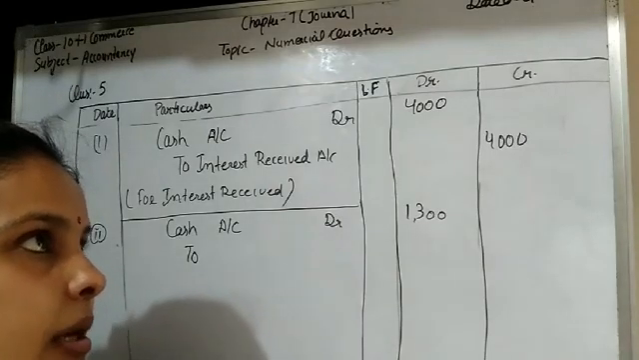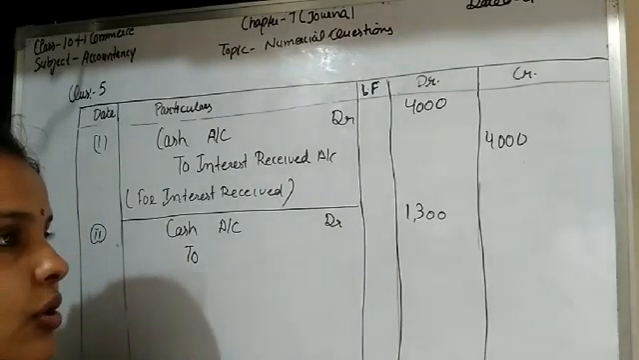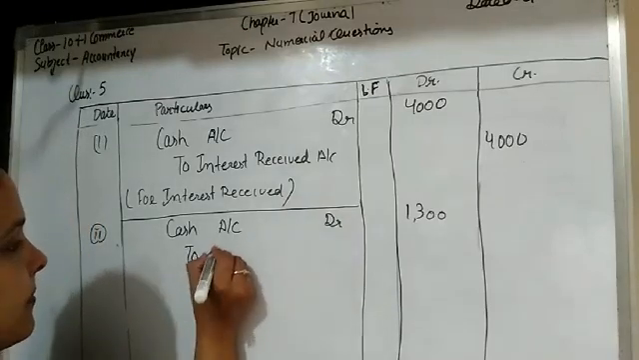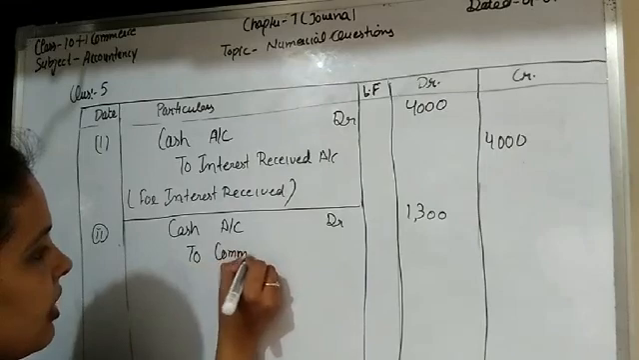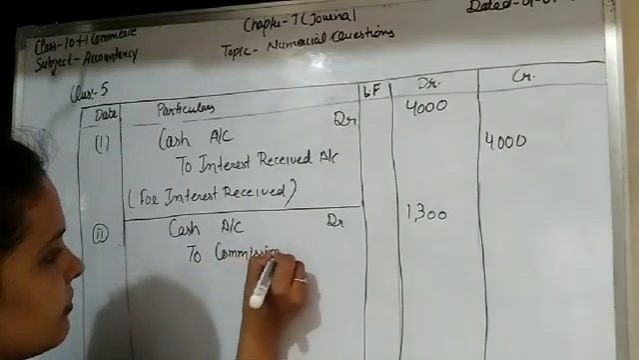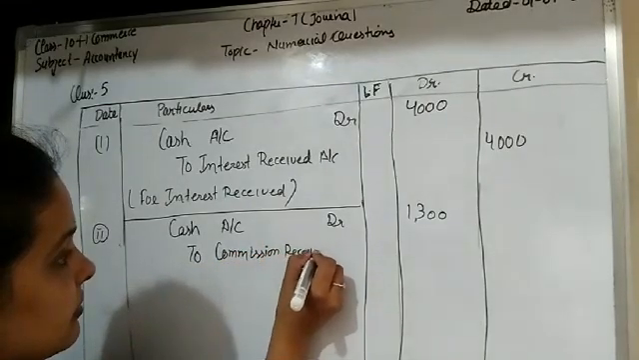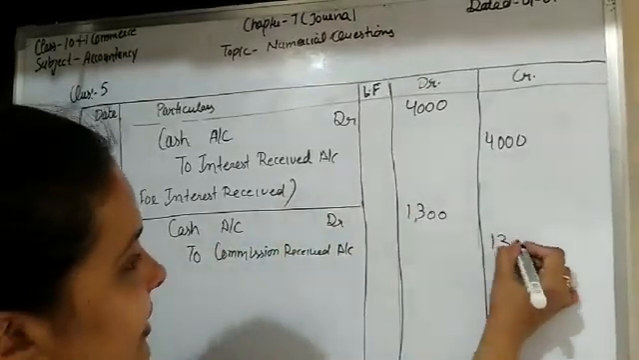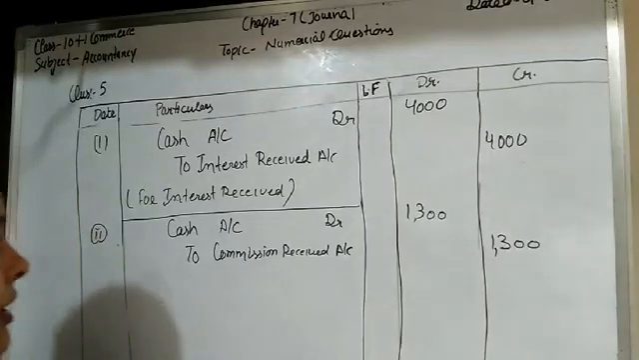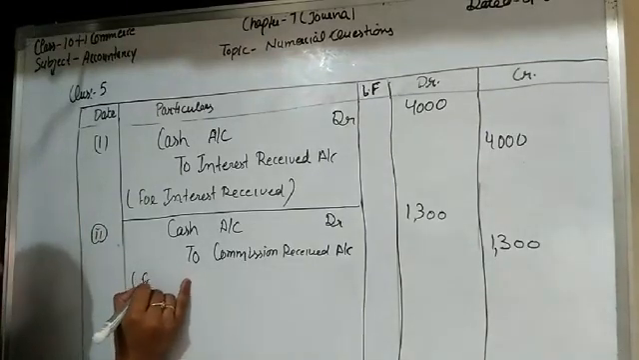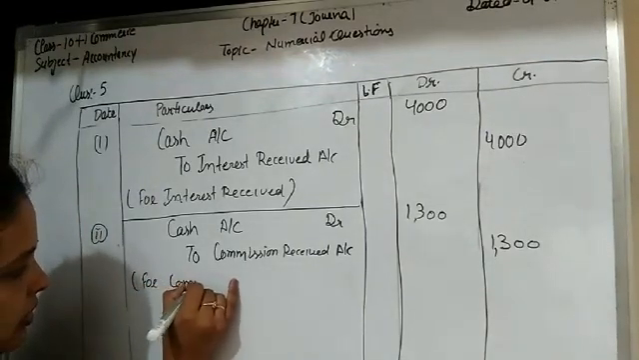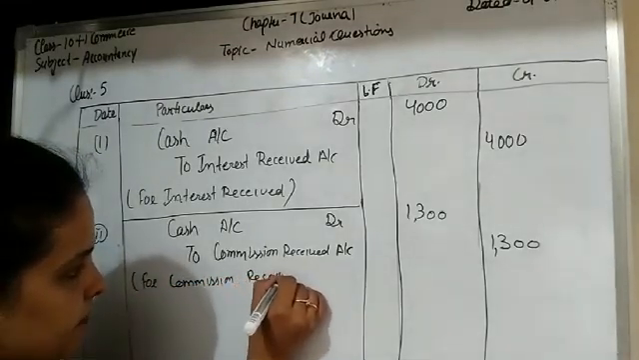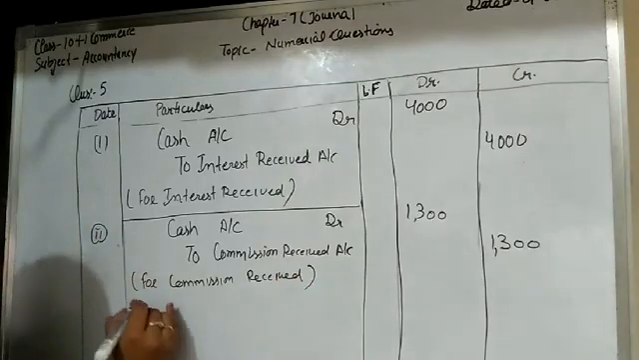So commission is income, it is credited, because according to the rule of nominal account, all incomes are credited to commission received account. So commission received account on the credit side 1,300, students, and the narration is for commission received. Okay students.